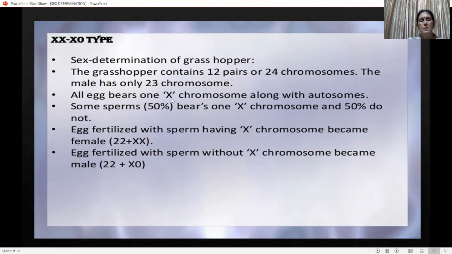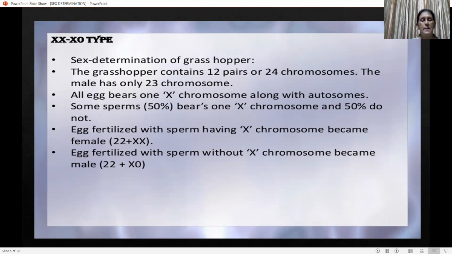All eggs bear one type of chromosome, that is the X chromosome. So the first one, XX, is found in female, along with autosomes. That means besides body chromosomes, there are sex chromosomes in every sexually reproducing organism. In case of female, besides autosomes, it bears sex chromosome X. So 100% of eggs are X type.